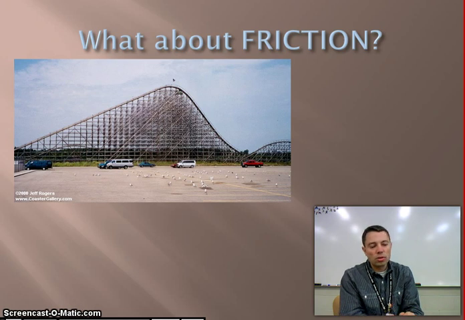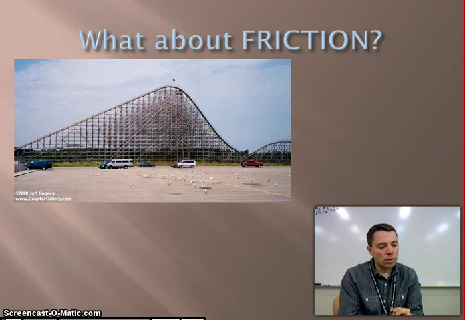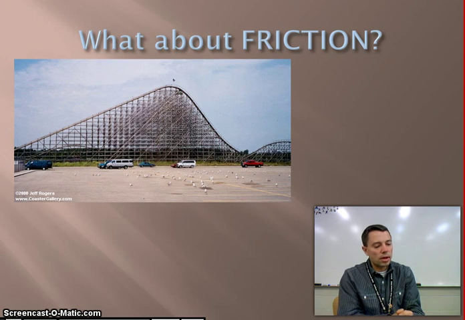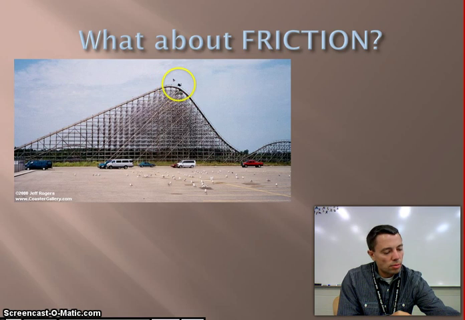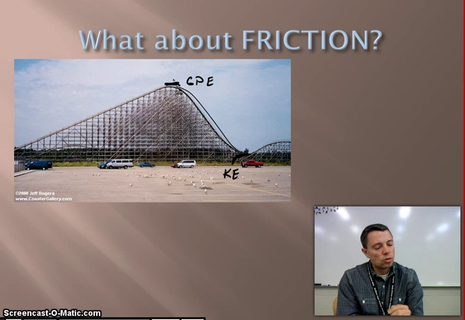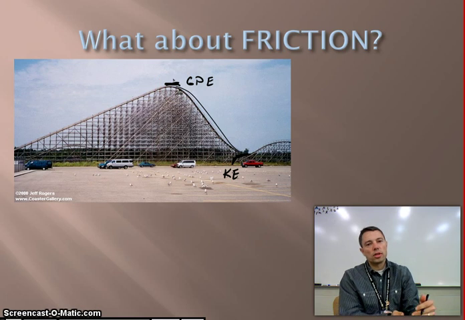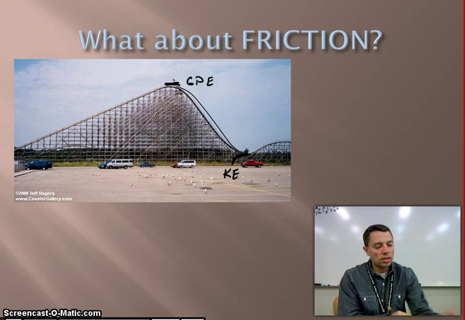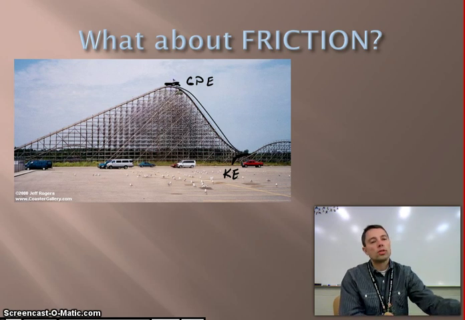I chose to also talk about this in terms of a roller coaster, so I'm applying some of my energy concepts here. At the very top of my ride, this is where I have my gravitational potential energy. And then down here at this point, this is where I have my kinetic energy. Throughout this drop, I see gravitational potential energy being transferred into kinetic energy. So at the very top, this is where I have my total amount of energy. So my total energy equals my gravitational potential energy.